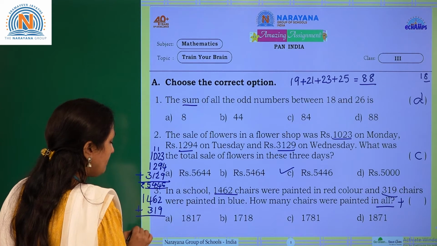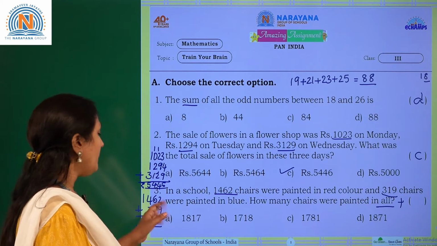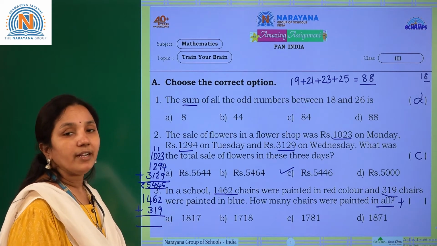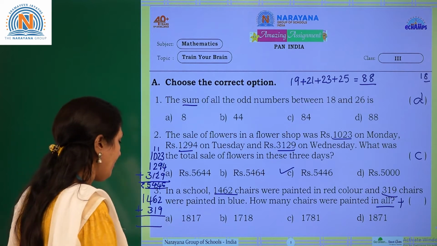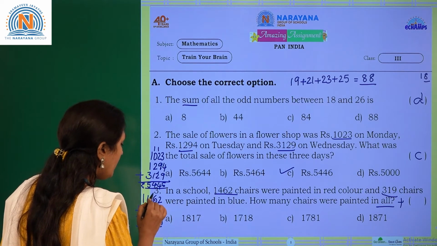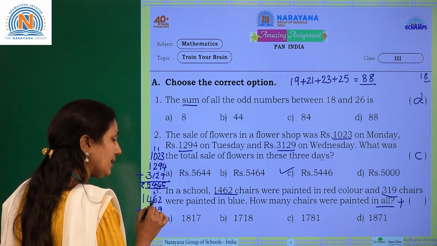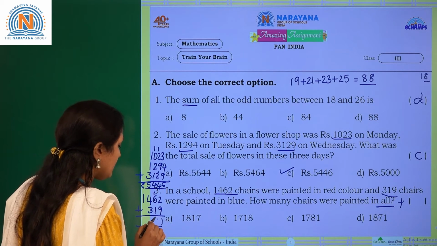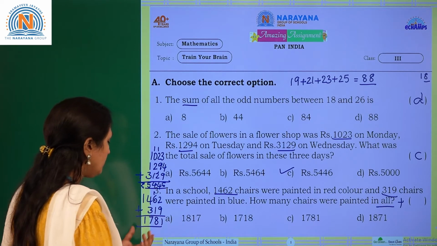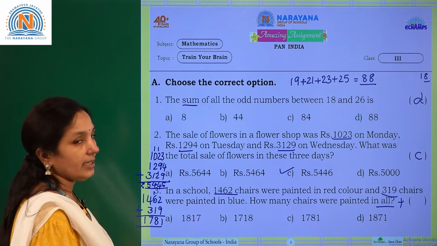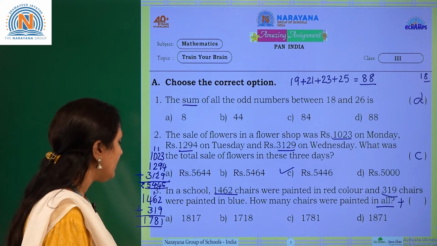Now add the given numbers. 2 plus 9 is 11. So write 1 here, 1 regroup it. 1 plus 6 is 7. 7 plus 1 is 8. 4 plus 3 is 7 and 1. So that is 1781.